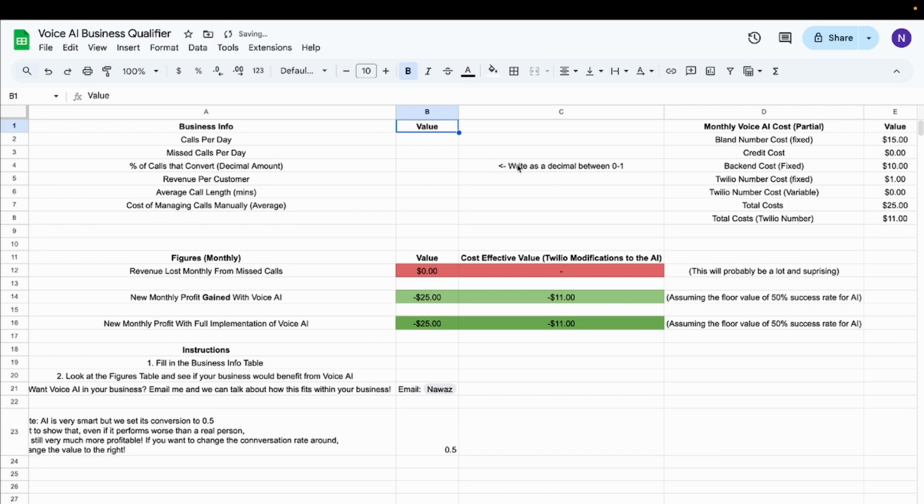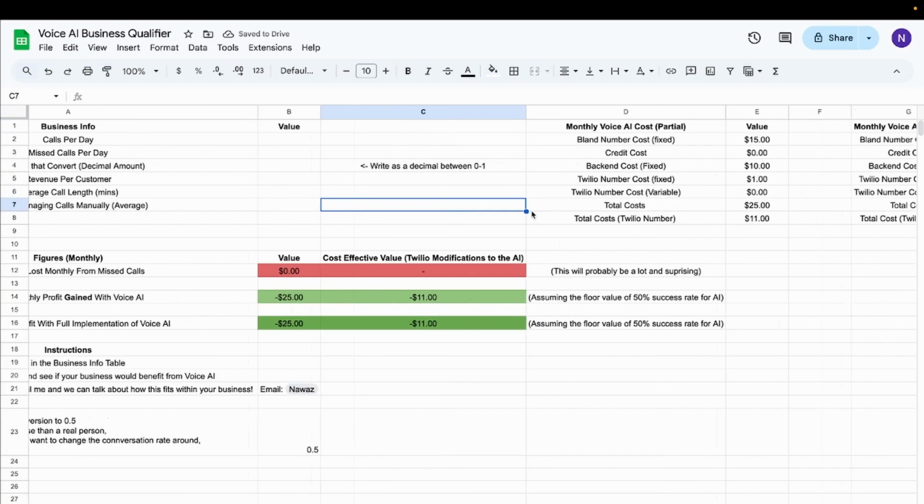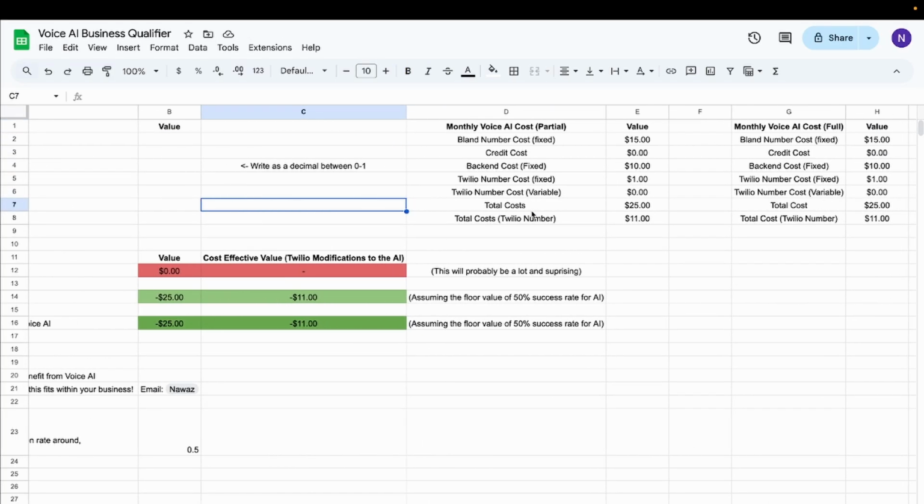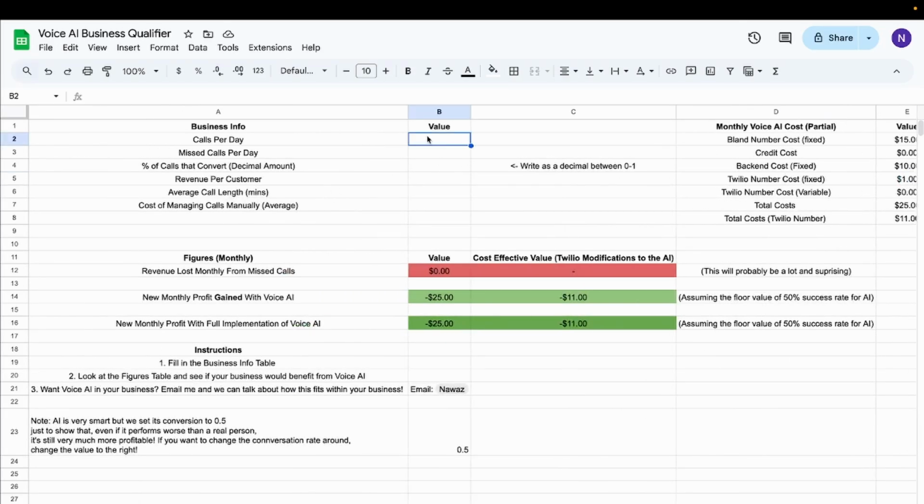Let's get into this. As you can see, everything's all set up. All you have to fill in is all of these, alright? So over here, we've got all the monthly costs for Bland and Make and everything involved, Twilio. All the numbers and formulas are all done, right? So all you have to do is fill in these. So let's make an example and we'll see how much money we can save.